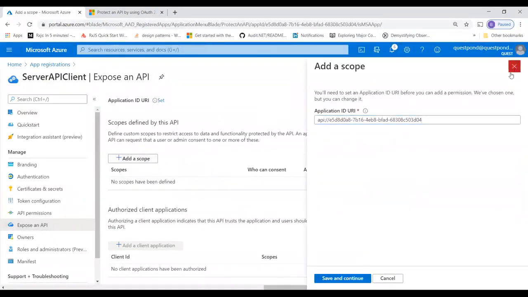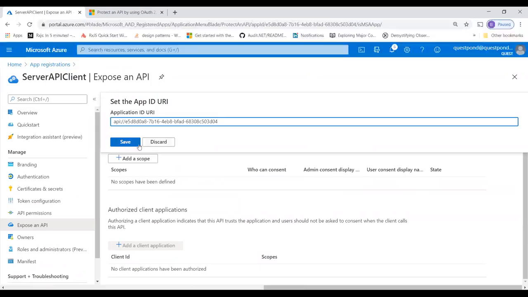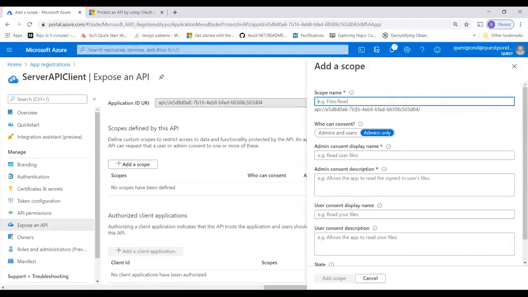So first thing, remember that when you say expose an API, you have to say which is the name out here, the client application ID. You'll just click on this set and save it. I wish all of these were automated, guys. I can't help it. The Azure team has made it quite complicated, right? Now, what is this scope? Scope means that your API has post, get, put, delete. What do you want, right?